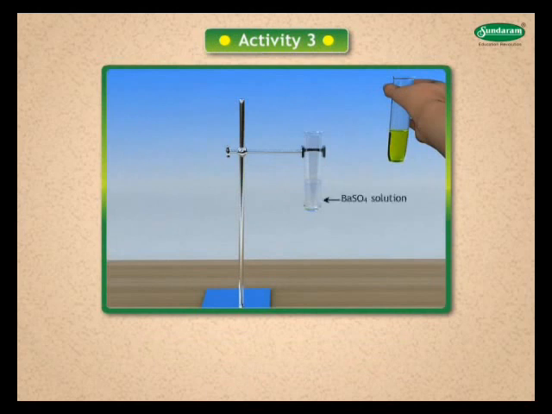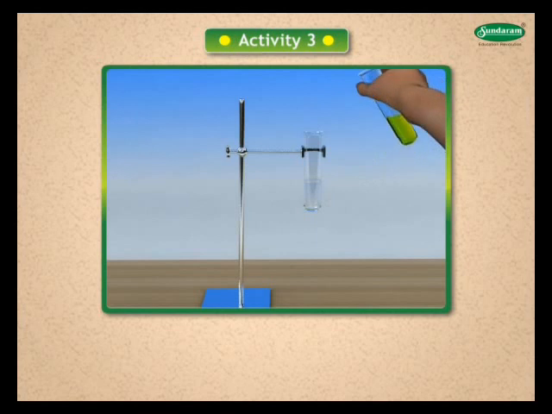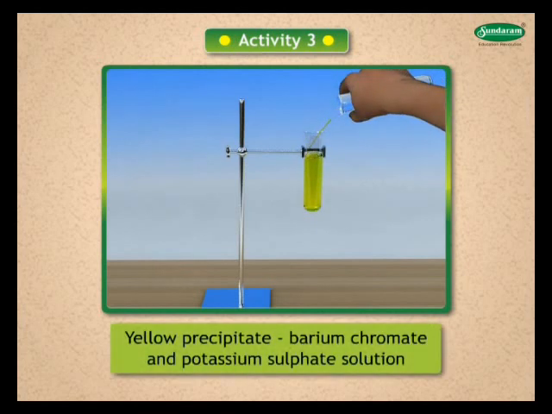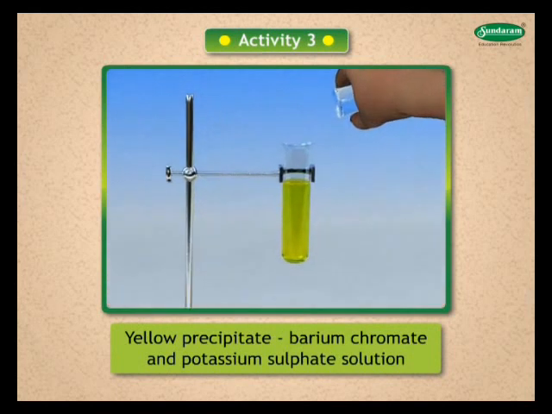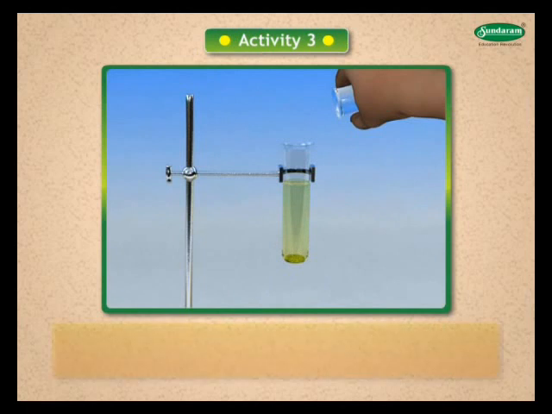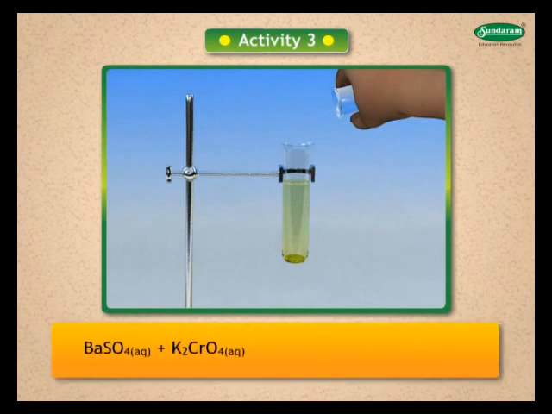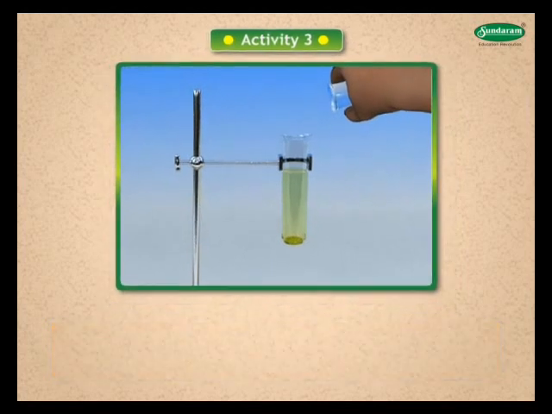Activity 3. Take barium sulfate solution in a test tube. Take potassium chromate solution in another test tube. Add potassium chromate slowly to barium sulfate solution. A yellow precipitate of barium chromate is formed along with potassium sulfate solution. Barium sulfate plus potassium chromate gives barium chromate plus potassium sulfate.